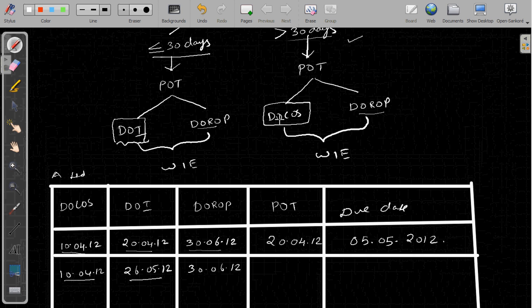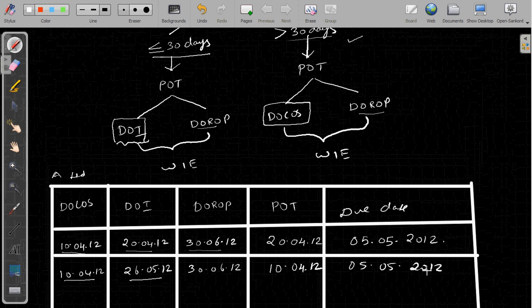Weightage will be given only for date of completion of service or date of receipt of payment, whichever is earlier. In this case, date of completion of service is 10th April, date of receipt of payment is 30th June. So whichever is earlier, 10th April is the earliest date. So point of taxation will be 10th April 2012, and the due date will be 5th of the subsequent month, that is 5th May 2012.